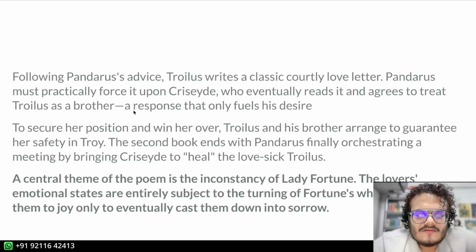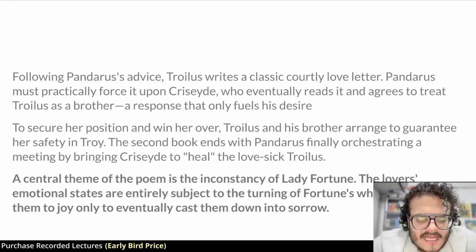Basically, they will meet and they will interact, but she will only look at Troilus as a brother. Now, practically forcing it upon her in this play, Pandarus is a weird character. He is the uncle, right? He puts this poem into her clothes, basically in her bosom.